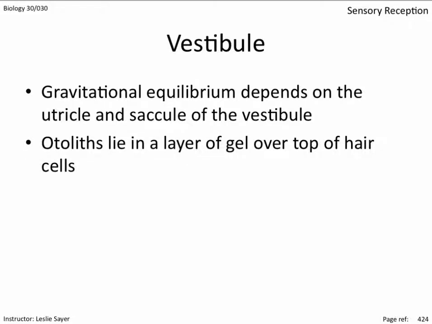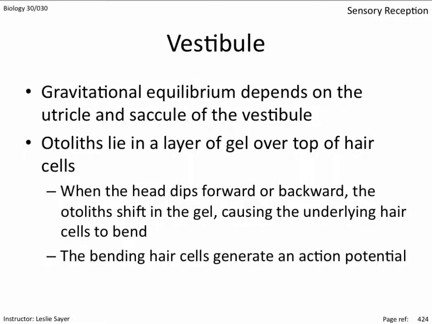Otoliths lie in a layer of gel over top of hair cells. Otoliths are calcium carbonate structures that move in a layer of gel. When they move, they cause the hair cells also in the gel to bend. When the head dips forward or backward, the otoliths shift in the gel, causing the underlying hair cells to bend. The bending hair cells generate an action potential.